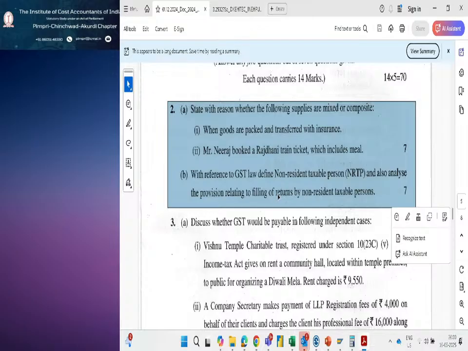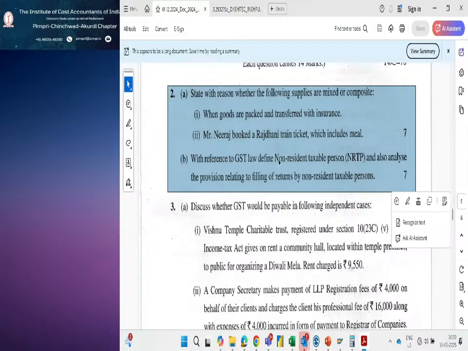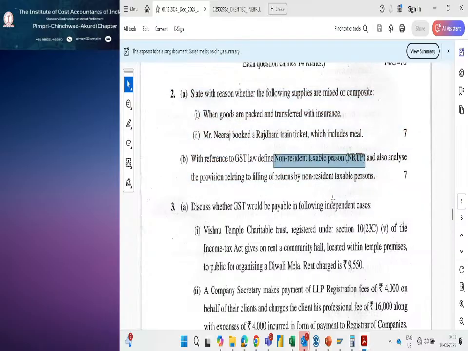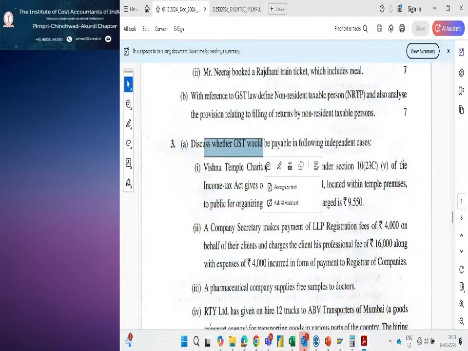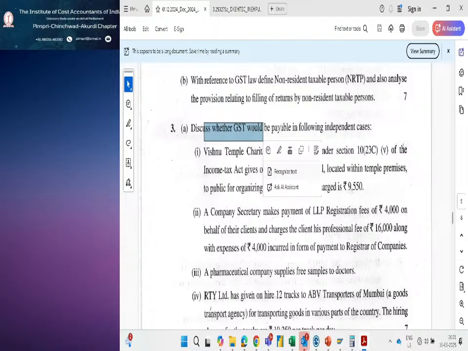Then you need to remember 3 things: when GST is filed, the last date of filing of return, and if there is any interest, penalty or any fees, then you have to pay within the validity period. Then that is related to non-resident taxable person. Then we have GST. They discuss whether GST would be payable. So these are coming from the